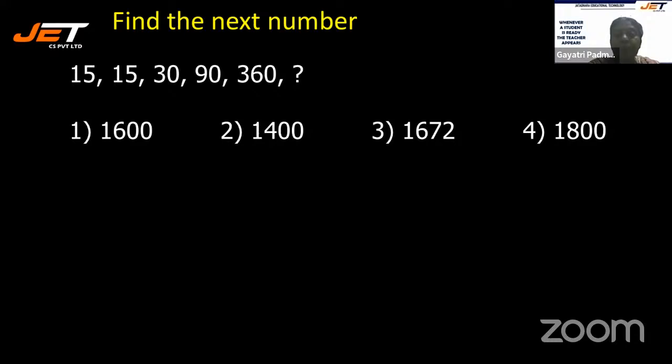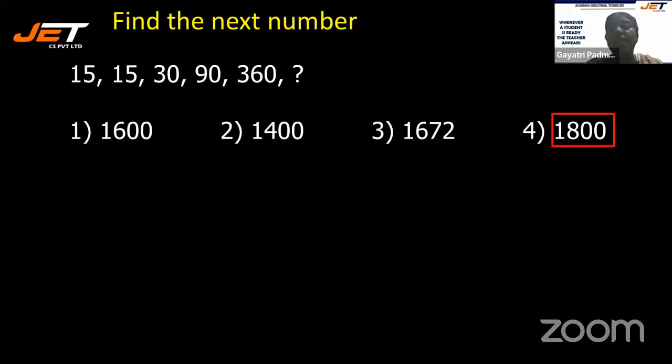We have 15, 30, 90, 360. Right? So, much time cannot be given because we have to do the other sums also. Very interesting sums are coming ahead. So, try to quickly find out what is the connection between the first and the second, second and the third, third and the fourth, fourth and the fifth, and whether the same connection could be used to get the last number, the question mark number. So you need to basically make a strategy, especially when it comes to mental ability. All right, let's see the answer.